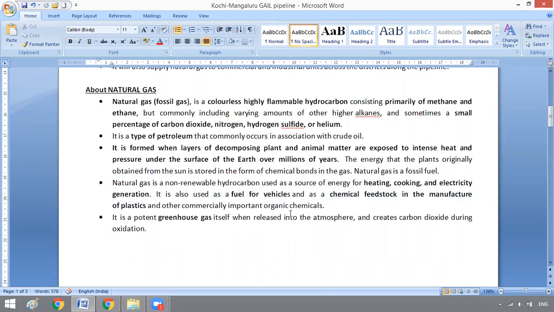How is natural gas formed? എങ്ങനെയാണ് natural gas എർത്തിന്റെ സർഫസിന് താഴെ ഫോം ചെയ്യുന്നത്? It is formed when the layers of decomposing plant and animal matter are exposed to intense heat and pressure under the surface of the earth over millions of years. So millions of വർഷങ്ങളായിട്ട് under surface of the earth ഈ ഡീകമ്പോസ് ചെയ്യുന്ന പ്ലാന്റും ആനിമൽ മാറ്ററും when it is exposed to intense heat and pressure, it causes the formation of natural gas. So remember this much about natural gas, which is a potent greenhouse gas. നമ്മൾ കാർബൺ ഡയോക്സൈഡ് എന്ന് പറയുന്ന പോലെ natural gas is also a potent greenhouse gas.